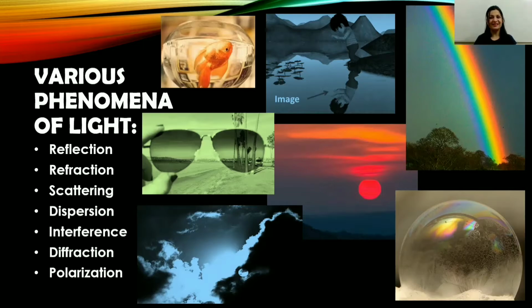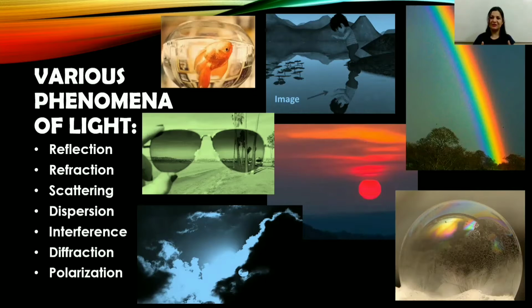And you might have seen a thin film of oil floating on water or a thin film of soap bubble which reflects a spectrum of beautiful colors, and that is because of interference of light. Okay, and there is one more phenomenon of light which is diffraction of light, and a very good example is the diffraction of sunlight by clouds, which can be seen as a silver lining around the clouds.